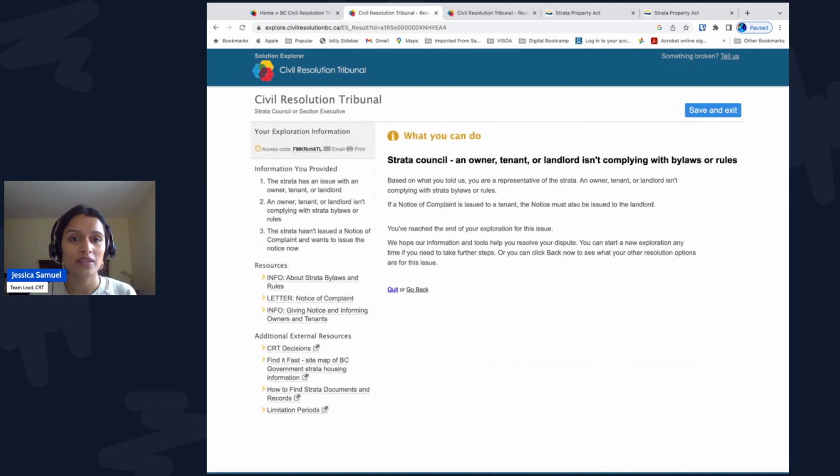You come to the end of this exploration because council has to deliver the letter. On the left-hand side, you'll see an access code that expires in 32 days. You'll also see the information sheets and additional resources such as a link to the CRT's decision database and some information about limitation periods.